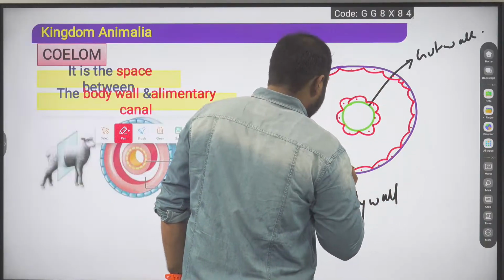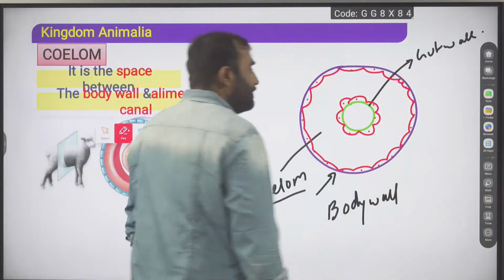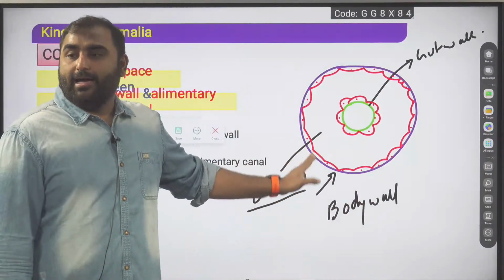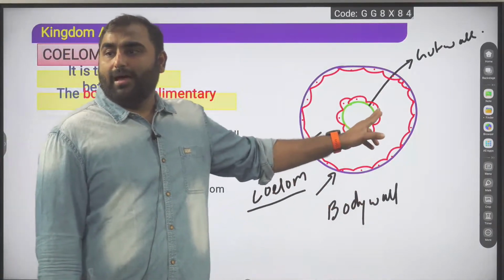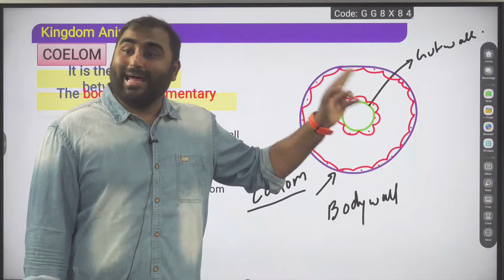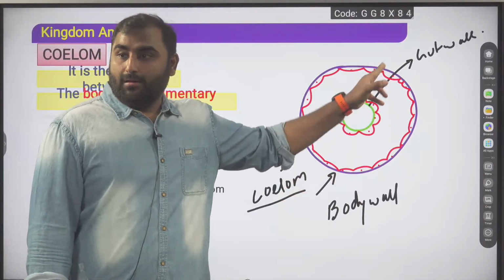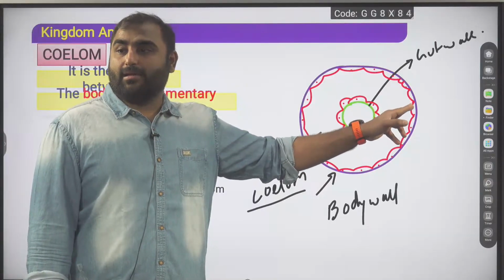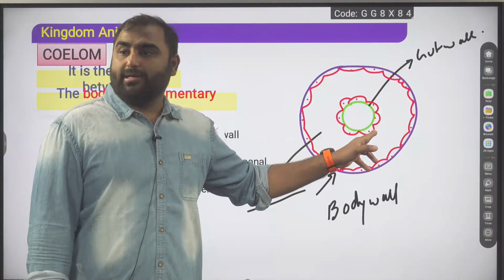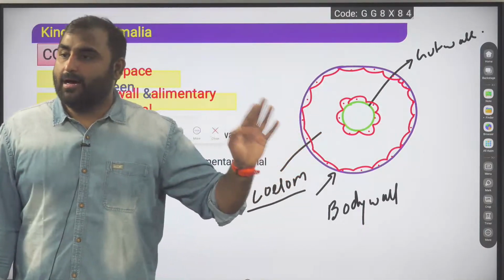So what is body cavity? Body cavity is coelom. It is present between the body wall and the gut wall. And coelom is lined internally and externally. See, externally here on the body wall, it is lined by mesoderm, and at the gut wall also it is lined by mesoderm. Are we clear?